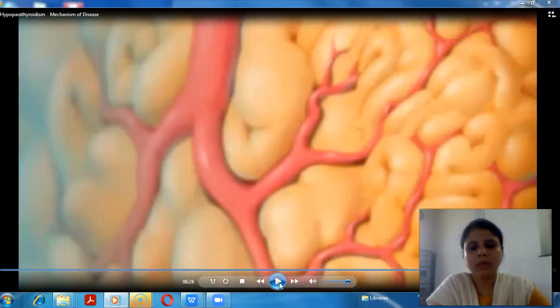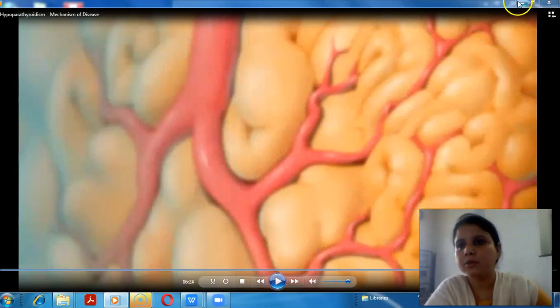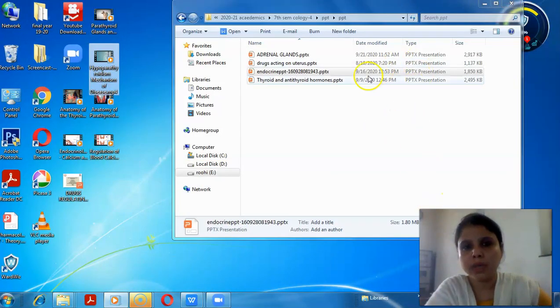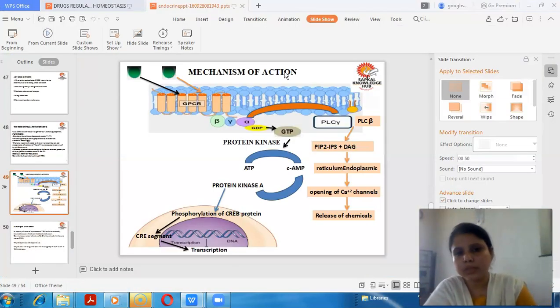So this is about hypoparathyroidism. I think you have understood it. Now one point which I would like to concentrate on here is whenever there is a low level of parathormone in the blood, that condition is called hypoparathyroidism. So in hypoparathyroidism, low calcium levels are seen in blood, but the level of phosphate is high in blood. So this you have to keep in mind.